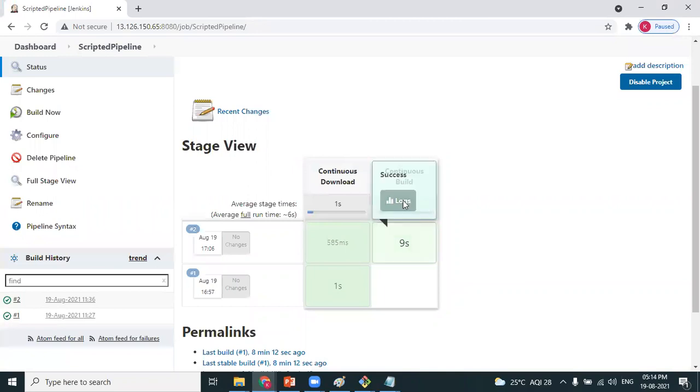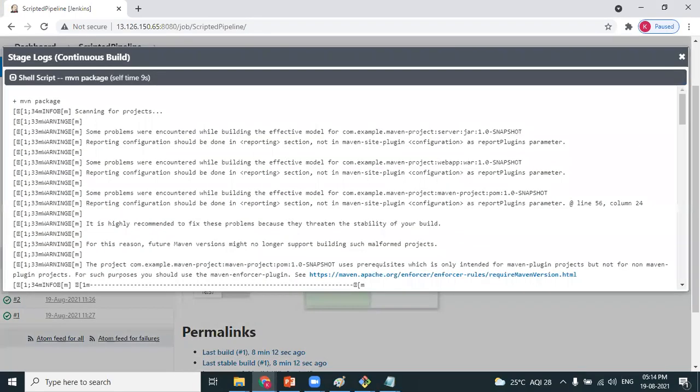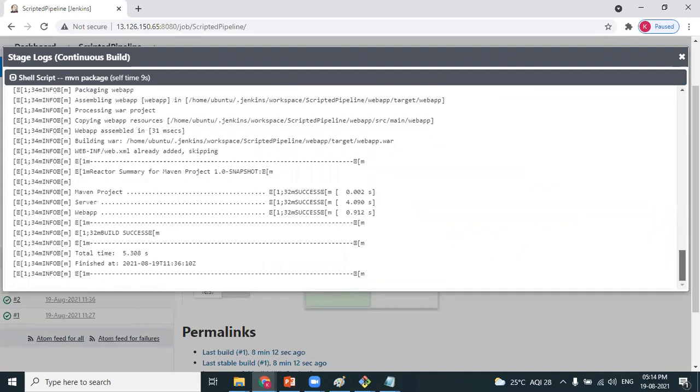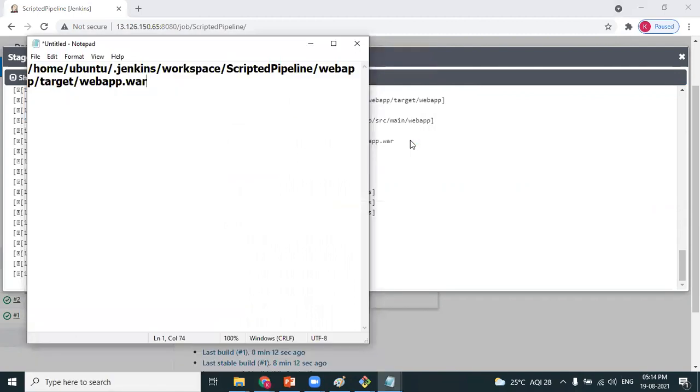Initially, when we copied through the container, we were not actually copying, we were pushing it via the container. Here we are copying. This is the right approach. So this is the location of the built war file, /home/ubuntu. This is the location where the artifact is available. I'm copying the location. Yes, this is the location.